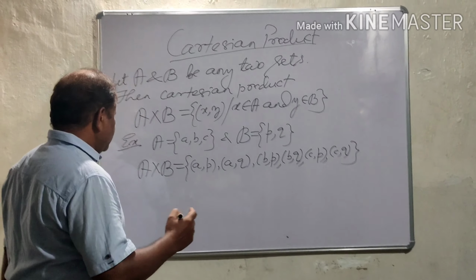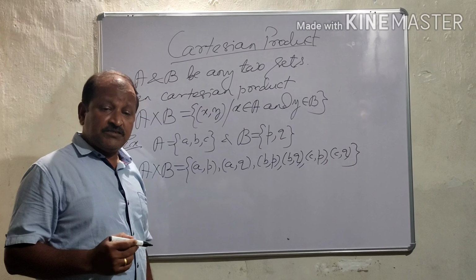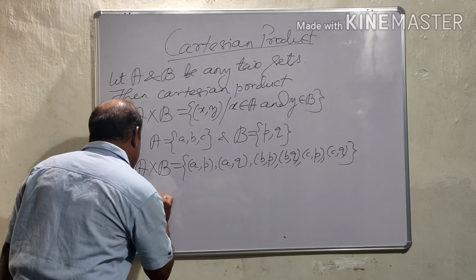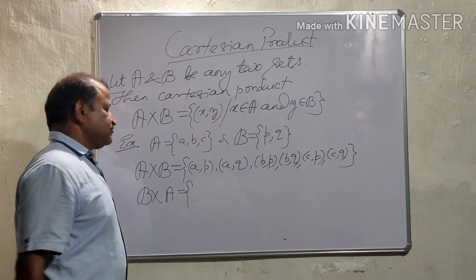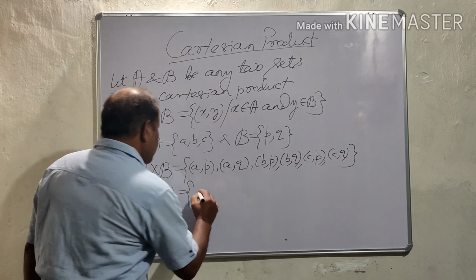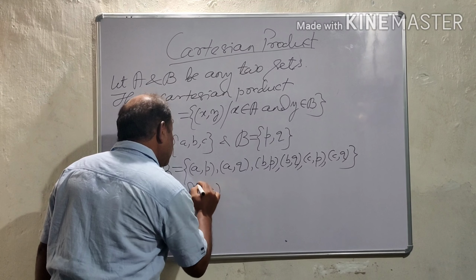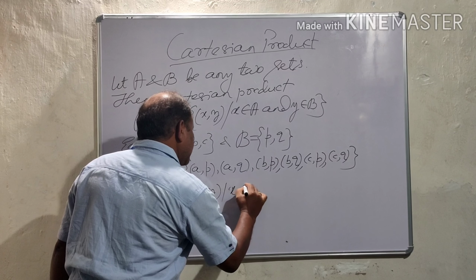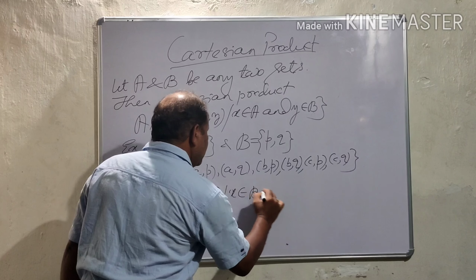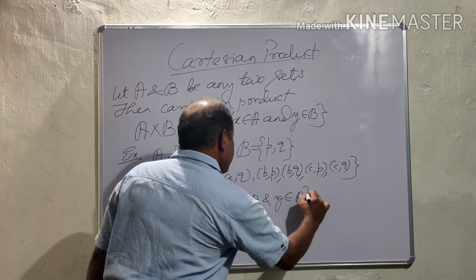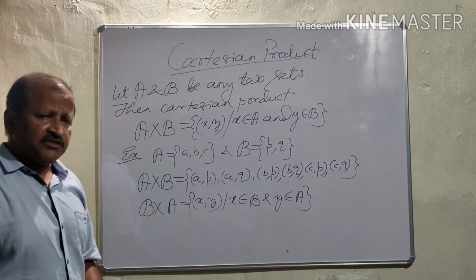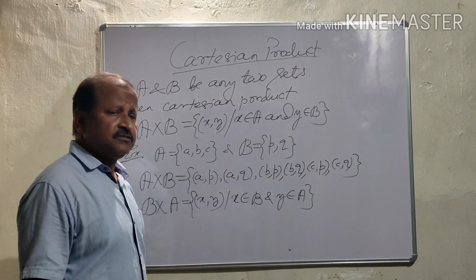Let us find, if A Cartesian product B is possible, then what is B Cartesian product A? Here it is (x, y) such that x is an element of B and y is an element of A. x, y are the variables.